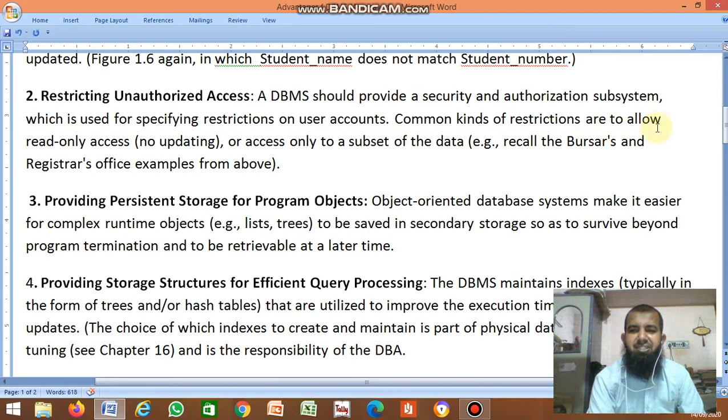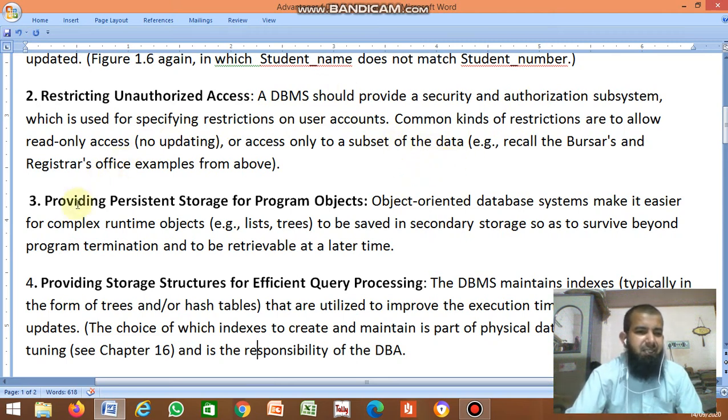Common kinds of restrictions are to allow read-only access. There is no updation; some restriction is given so that you can read it, but you can't update or change it. Another is access to only a subset of data.